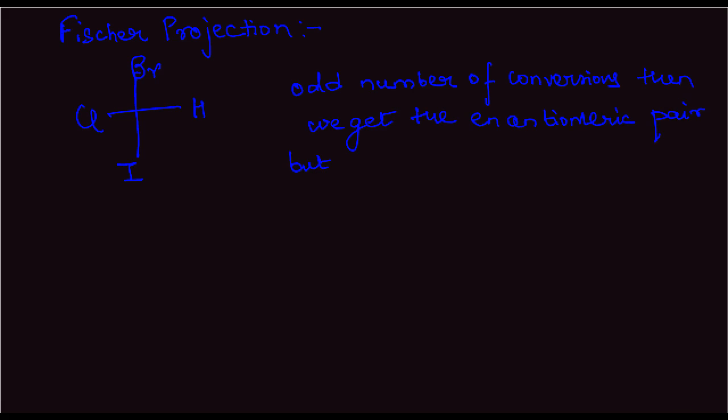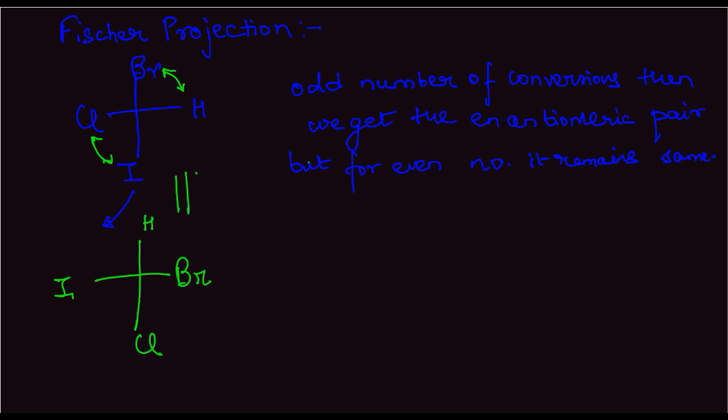But for even number, it remains the same. What is meant by this statement? It means that we can do this. We can replace these two, this hydrogen and bromine, and replace these together. This is hydrogen, this is bromine, this is iodine and chlorine. So this and this are similar to each other.